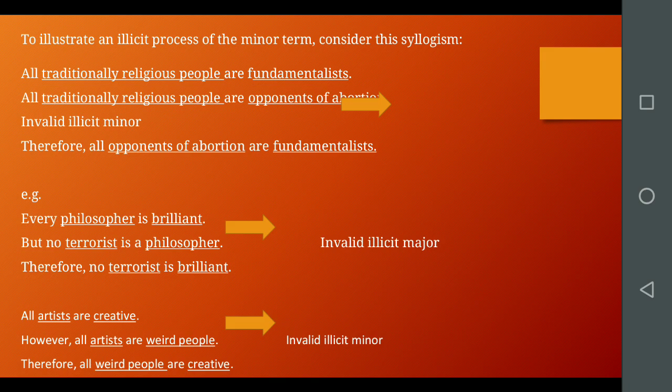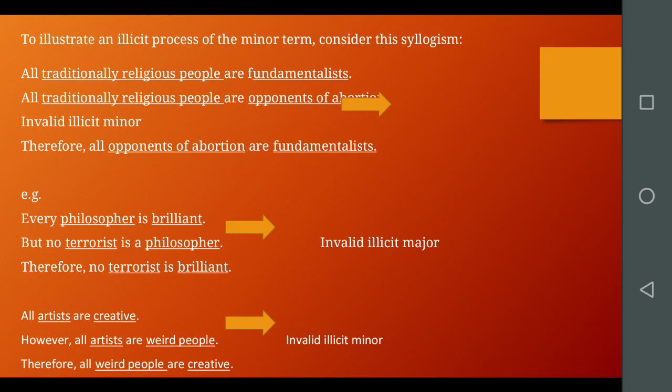More examples can be given of both illicit major and illicit minor. Every philosopher is brilliant, but no terrorist is a philosopher. Therefore, no terrorist is brilliant. This is invalid, illicit major. All artists are creative.